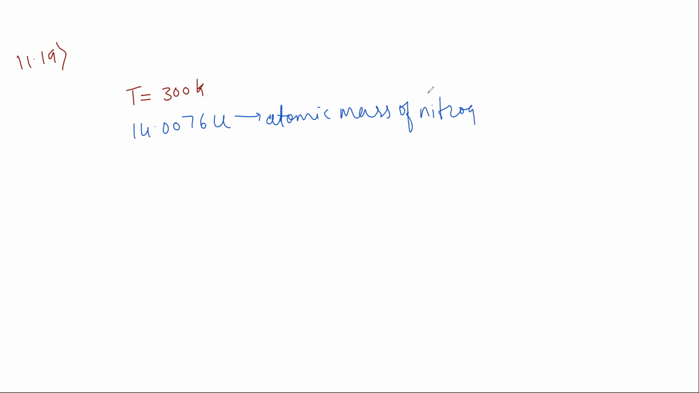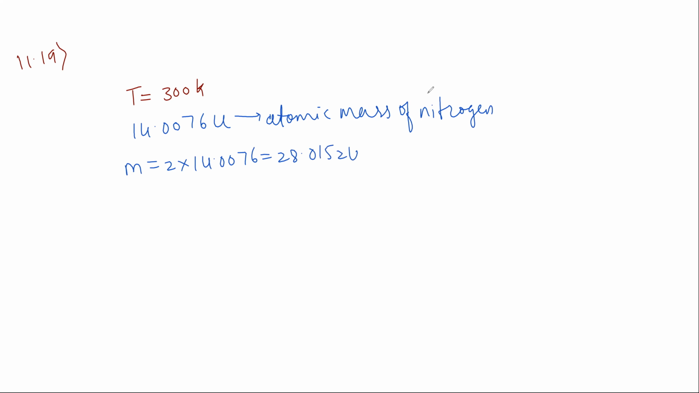So what they have given: the temperature of the nitrogen molecule, T is equal to 300 Kelvin, and next they have given the atomic mass of nitrogen, 14.0076 unit. And next, the mass of the nitrogen molecule M is equal to 2 into 14.0076.